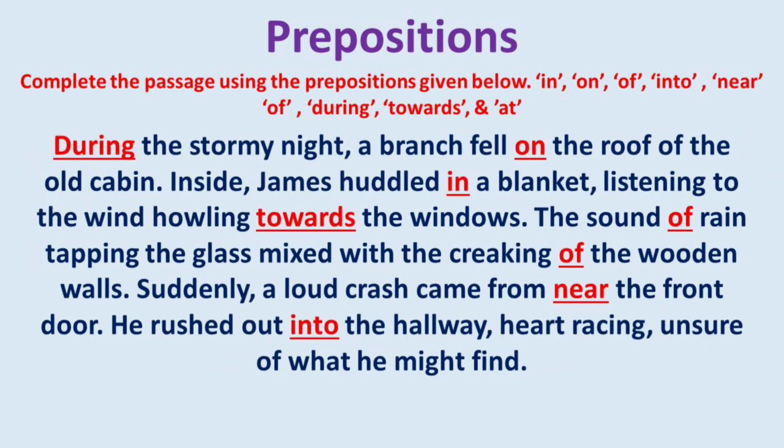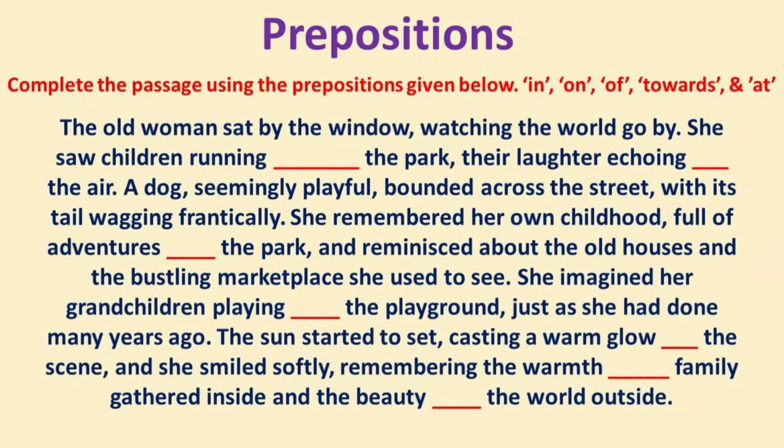The answer is, during the stormy night, a branch fell on the roof of the old cabin. Inside, James huddled in a blanket, listening to the wind howling towards the windows. The sound of rain tapping the glass mixed with the creaking of the wooden walls. Suddenly, a loud crash came from near the front door. He rushed out into the hallway, heart racing, unsure of what he might find.